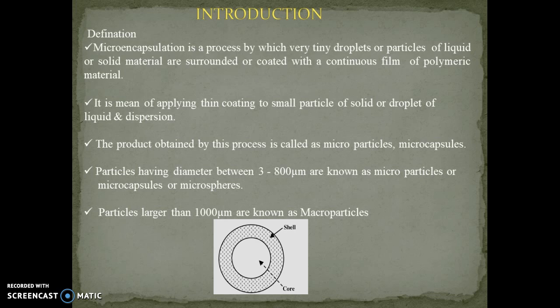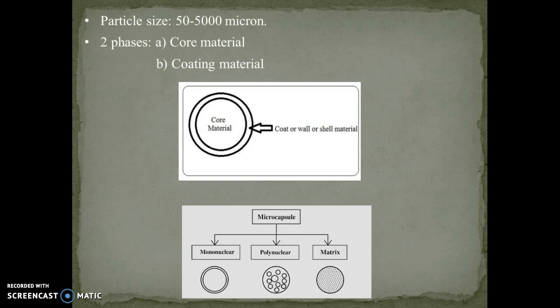Particles having a diameter in the range of 3 to 800 micron are known as microparticles or microcapsules or microspheres. Particles larger than 1000 micrometer are known as macroparticles. Microcapsules basically consist of an inner material called the core material and an outer layer called the shell, or coating material. The particle size of microcapsules should be in the range of 50 to 500 micron.